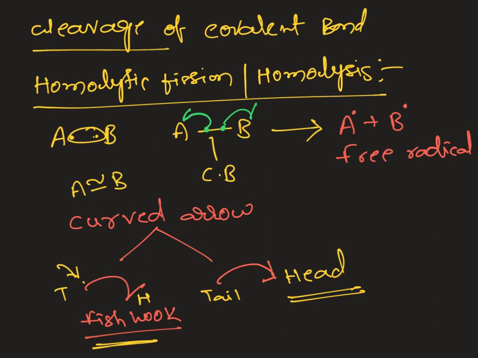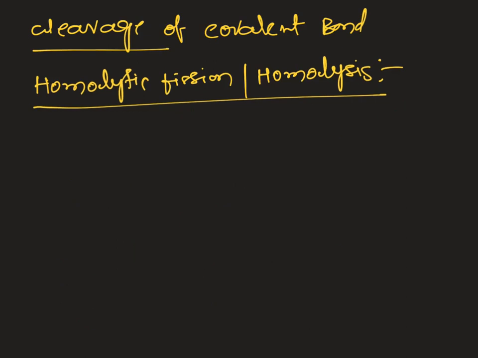If you take a general example, for example the chlorine molecule, how can it be cleaved? Cl and Cl, the electronegativity difference will be 0 because both are the same, and the mutual sharing of electrons forms a covalent bond between the chlorine and chlorine.